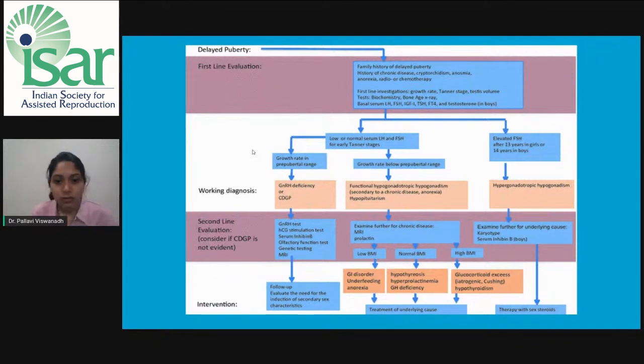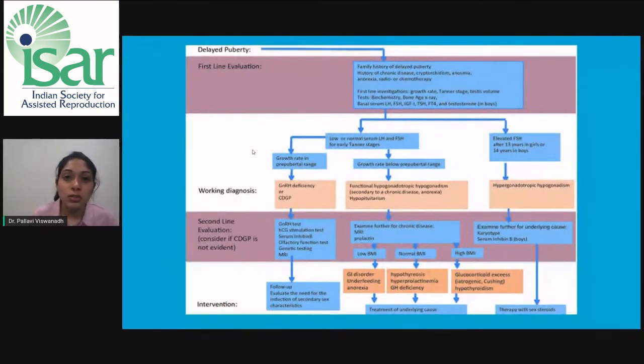Going further, we will also check the BMI. If there is normal BMI, it can be due to hyperprolactinemia or growth hormone deficiency. If there is high BMI, it can be due to glucocorticoid excess, iatrogenic or Cushing syndrome, or hypothyroidism. In case of low BMI, we can suspect eating disorders, anorexia, not eating properly, or other GI disorders like Crohn's and IBD, inflammatory bowel diseases. For this, we have to treat the underlying cause.